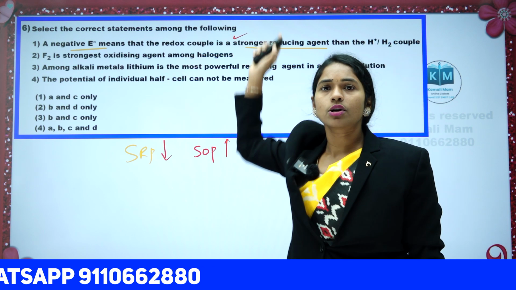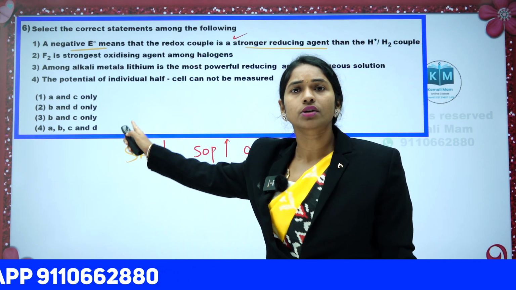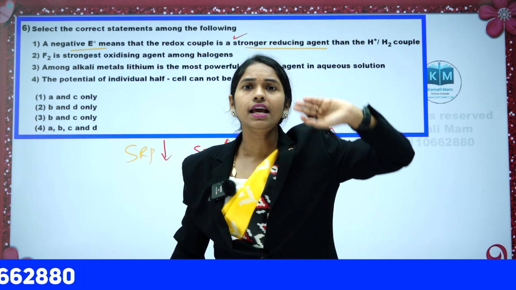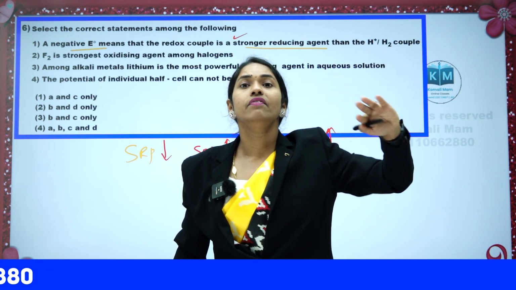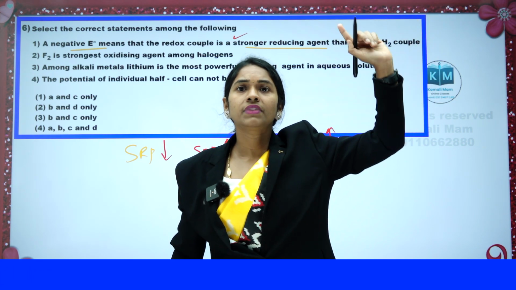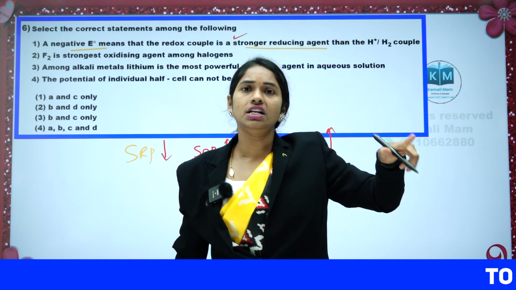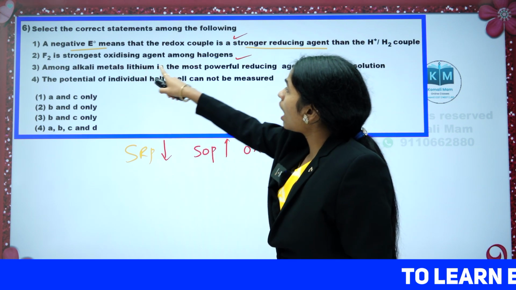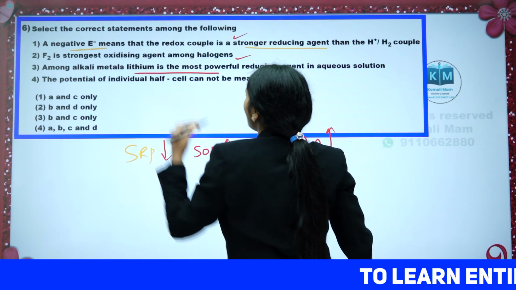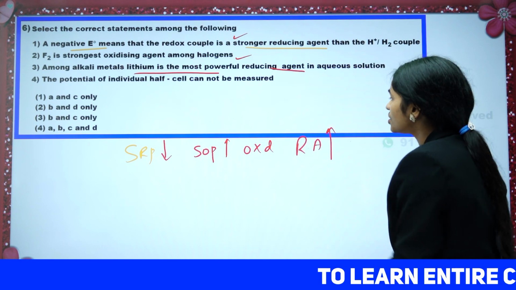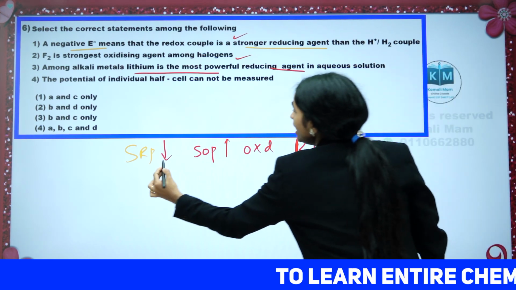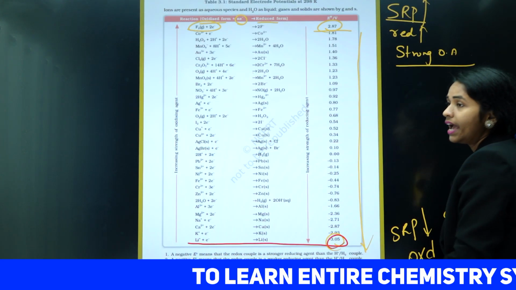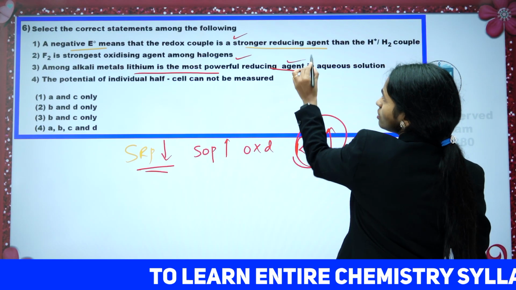Fluorine is the strongest oxidizing agent. Why? Fluorine is present at the start, and starting SRP values are more. If SRP values are more, it undergoes reduction easily, so it is a good oxidizing agent. Correct. Among alkali metals, lithium is the most powerful reducing agent. When will it be a reducing agent? When its SRP is least. You can see the last element is lithium. SRP is least. So this is also correct.